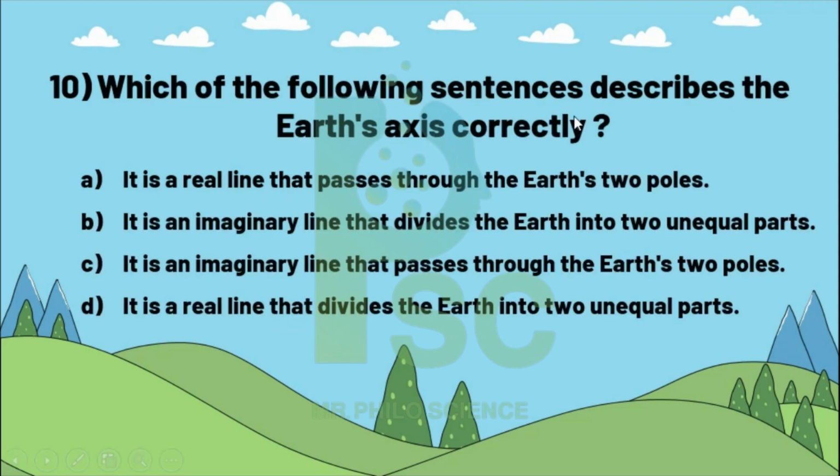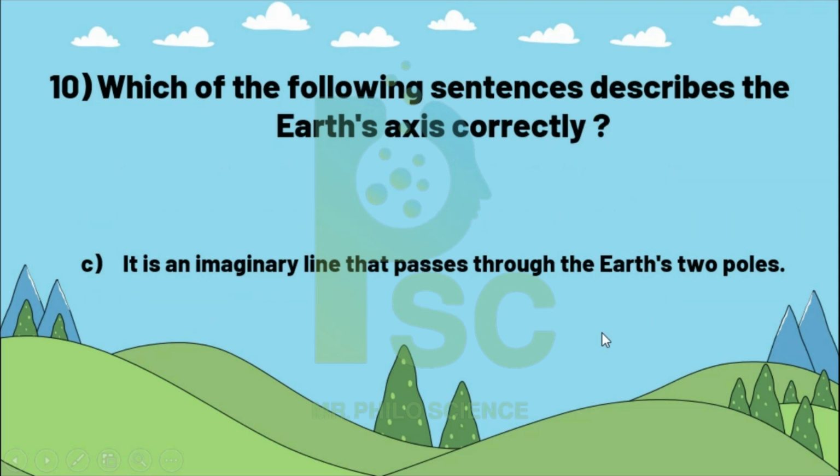Which phenomenon describes the Earth's axis correctly? It is a real line that passes through the Earth's two poles, or an imaginary line that divides the Earth into two unequal parts, or it's an imaginary line passing through the Earth's two poles, or it's a real line dividing the Earth into unequal parts. Of course, the answer, Mr., is C: it is an imaginary line that passes through the Earth's two poles.